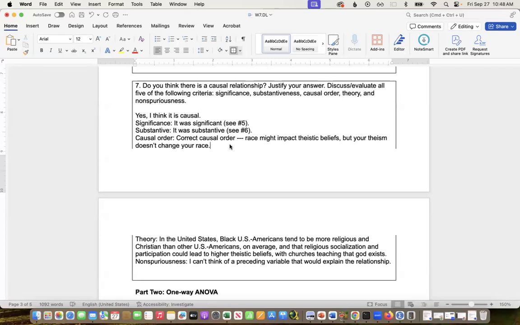Theoretically, we'd have to think about, oh, does this region have more manufacturing, or why might this region have higher hours worked, or is this region more religious, right? What's going on that might cause this region to have higher or lower theistic beliefs? And